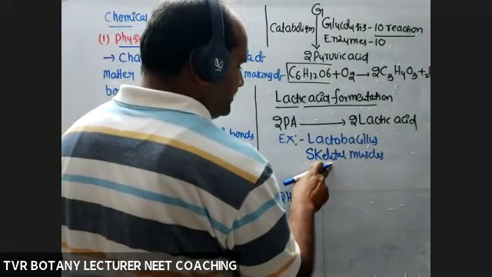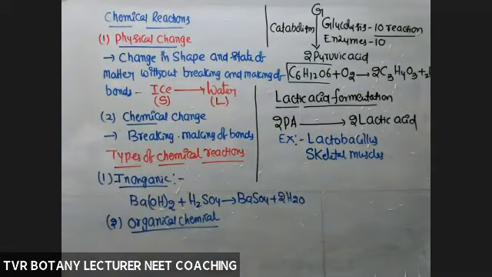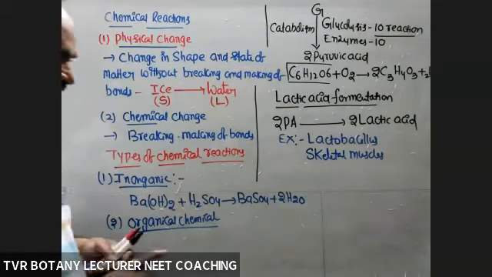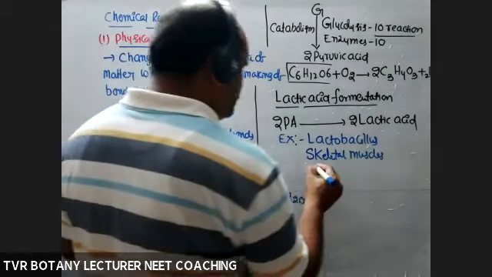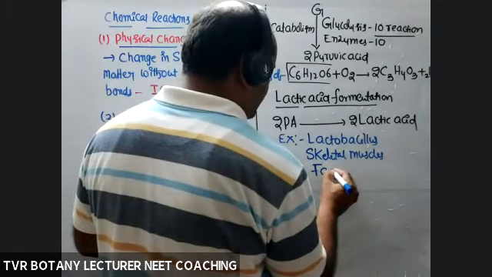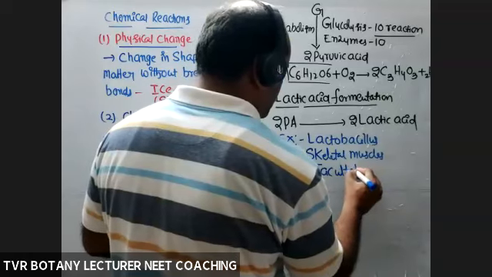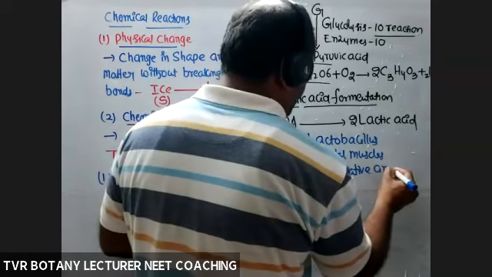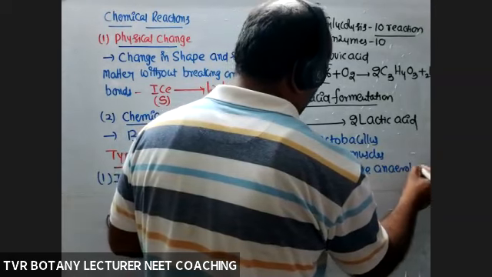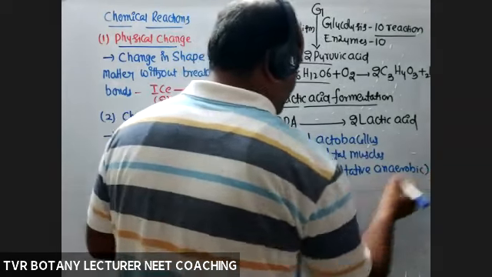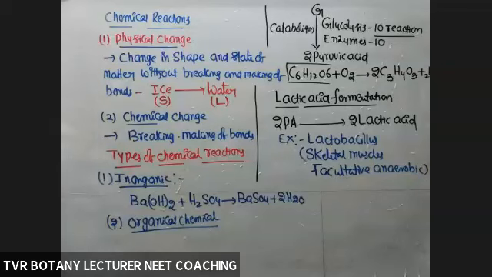So skeletal muscles are facultative anaerobic cells, basically aerobic cells only. Skeletal muscles are facultative anaerobic cells. Don't take Lactobacillus. What is a facultative anaerobe? Basically an aerobe, able to perform anaerobic respiration in the absence of oxygen.